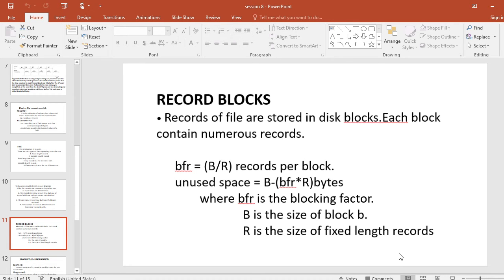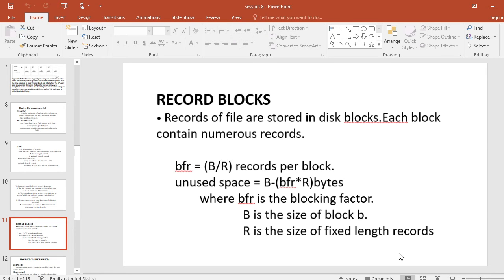A parameter called the blocking factor for the file can be decided. The blocking factor is equal to the block size B divided by the record size R, that is, records per block.